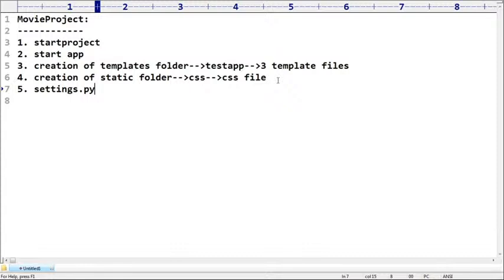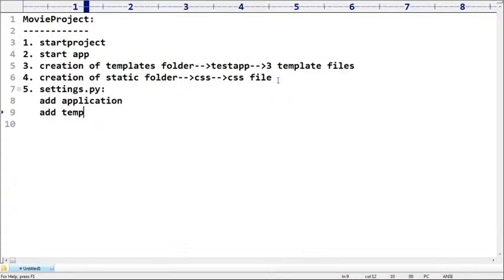Now next one, sir, the settings.py file. In the installed applications, add the application first. Next, add the template path. After that, add the static path. Wow, wonderful, sir. Any doubt about this one? From our childhood onwards, we have been talking about all these things. We covered all of them.